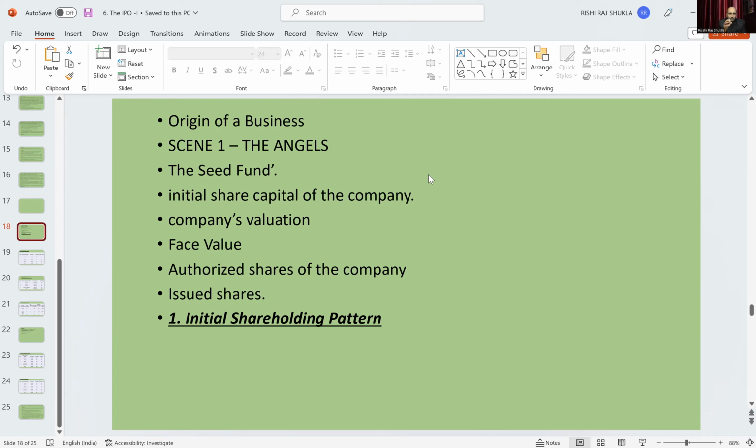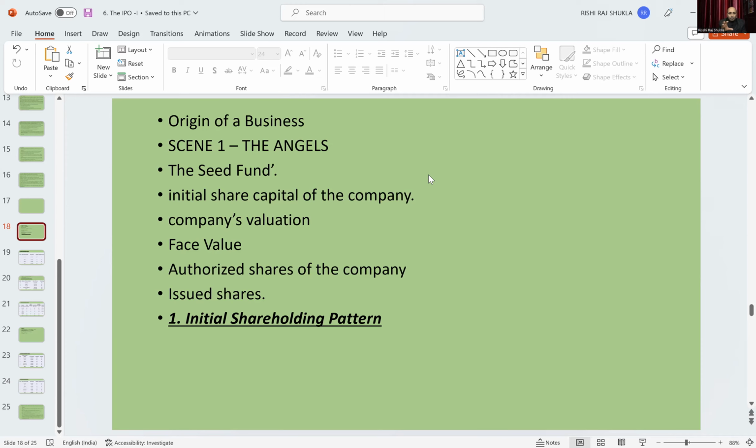The balance 50% will be for future allocation. The 50% share that they have now taken is known as issued share or allotted share. The balance 50% is unallotted share, or unissued share.